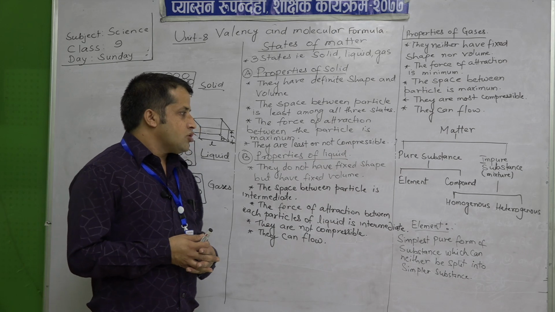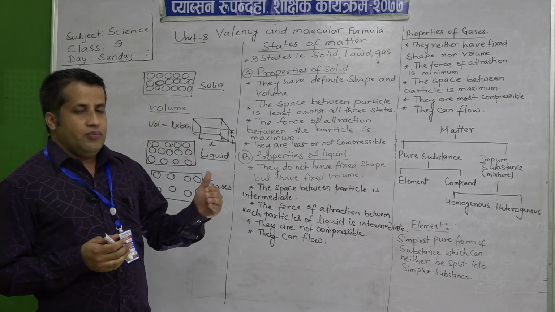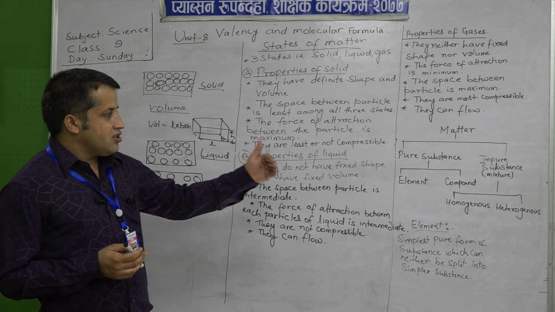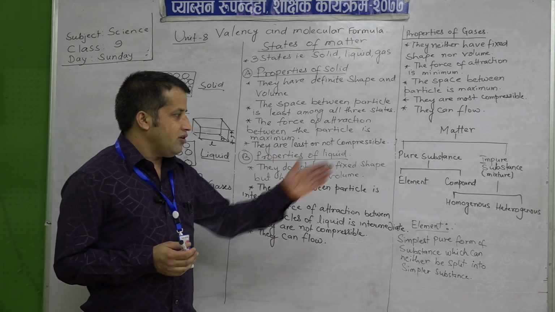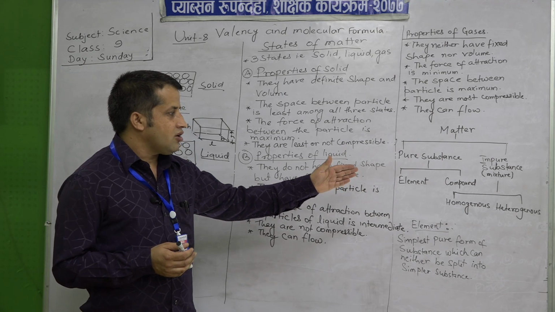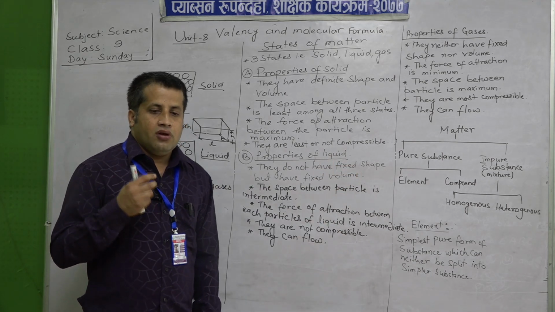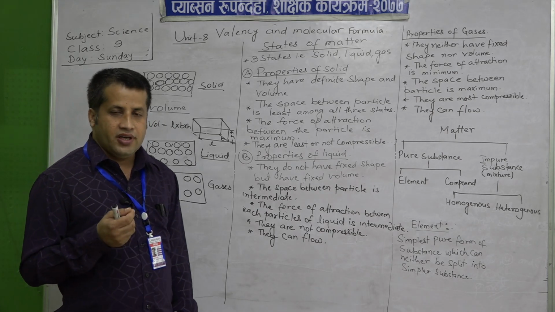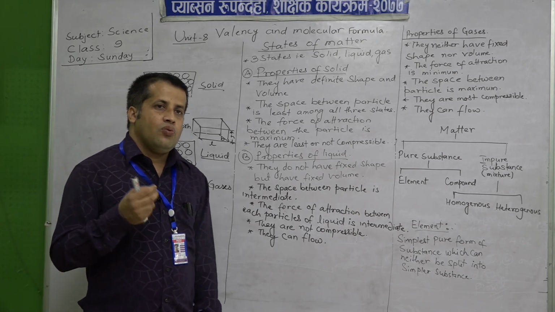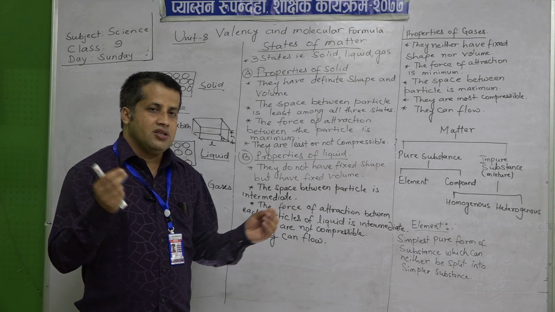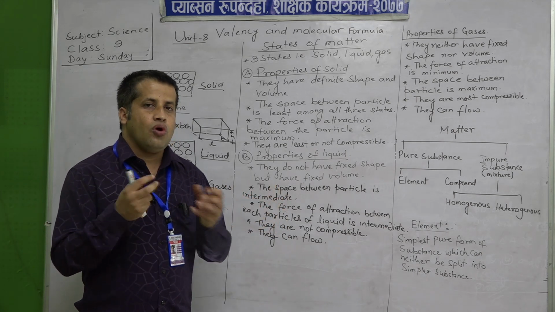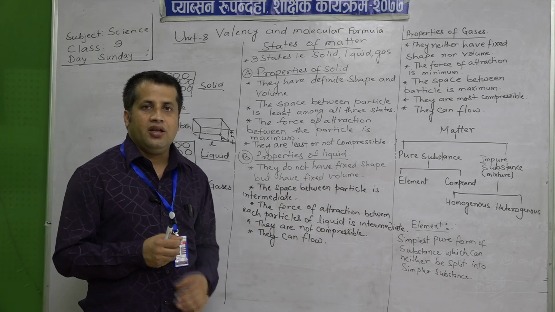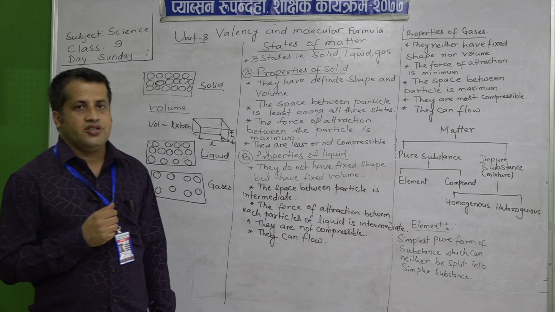In this chapter we will study more about the element, and the next topic we have to learn is compound. A compound is also a pure substance, but in a compound there is a combination of two or more elements in a fixed ratio.